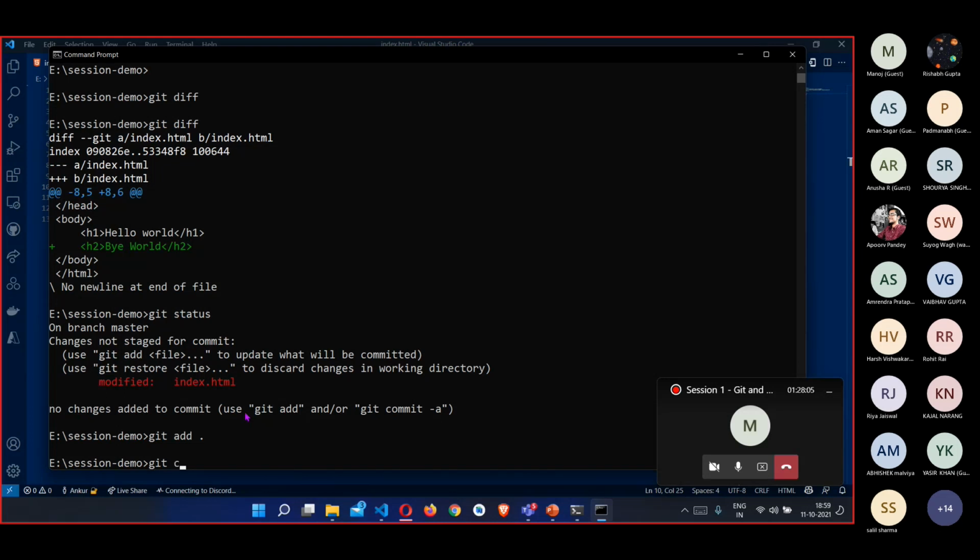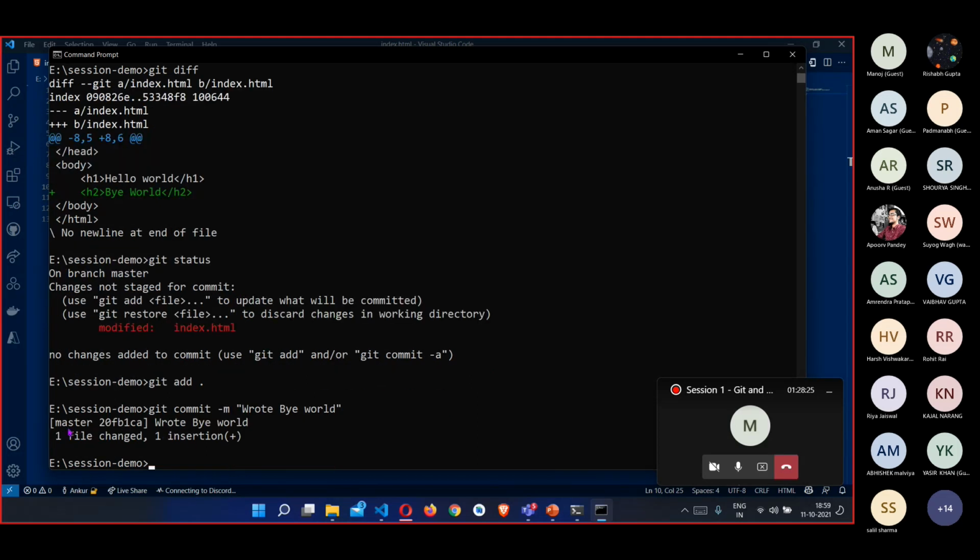So after using git add, what we have previously done is we have used git commit -m and the commit message here. So in this commit, what we have done is that we have added an h2 tag with bye world. So in my commit message, I would just write "wrote bye world", and that's it. So yeah, you can see I have committed my changes, and I can also see one file change and one insertion. If I would have modified something in hello world, I would also get one update or something like that in here also.